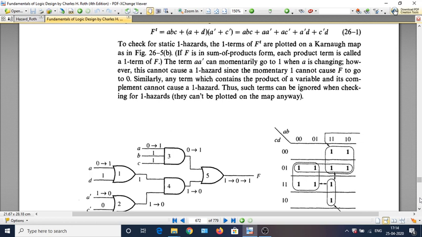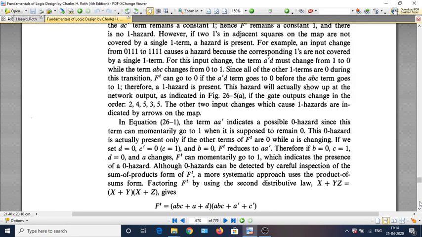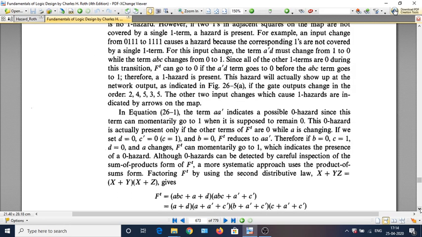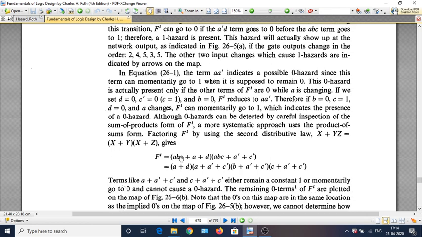ABC plus A plus D and A bar plus C bar. We go to the next page. Okay, so what we do is we can do the factorization. ABC, there is a term A plus D and A bar plus C bar. You can apply the distributive property of OR over AND and you will get ABC plus A plus D and ABC plus A bar plus C bar. So these two we get.